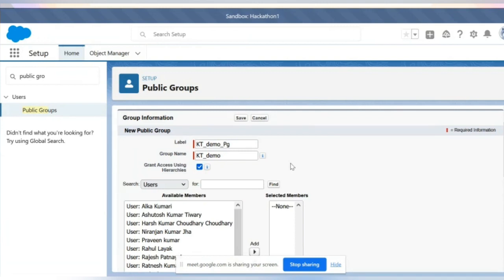Suppose I wanted to share a contact record to a public group. At the time of creating profiles or creating that record, not everyone can view every record in Salesforce. You know that, right? This is a general statement, the beginning of all our Trailhead. Not all records of all objects can be viewed by everyone. We have restrictions at field level and also at record level. So on a wider group, I wanted to share a record only to public groups.